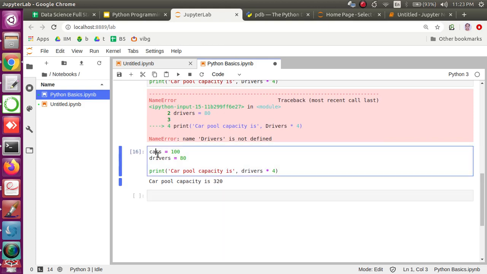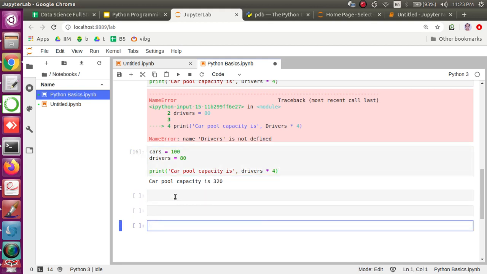That's how these two variables we hold, and this is how we print. It is not only a string we are printing here; whatever we put into double quote or single quote is printed as it is, and drivers, which is the variable the interpreter now knows because we have already run that above this statement, will be substituted with the value of the integer stored in this particular reference, right? So multiplication by 4, okay, that's a basic arithmetic operation.